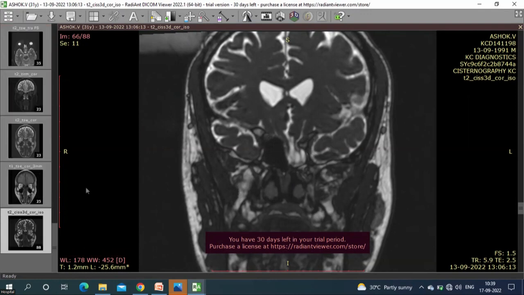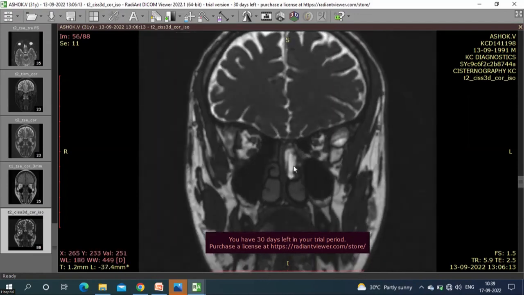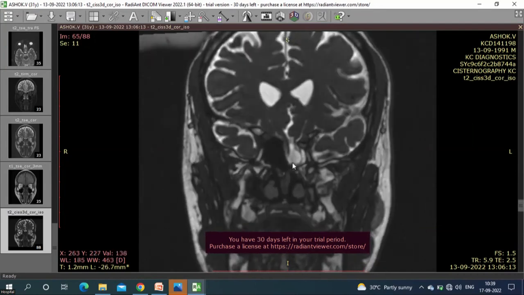I hope it is understood by everybody what I'm trying to say. So 3D DRIVE and FLAIR are two sequences which are very, very important for the CSF rhinorrhea diagnosis and differential diagnosis. Second is regarding the planning.